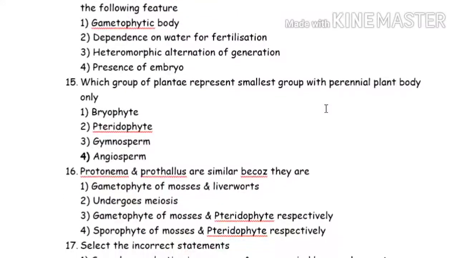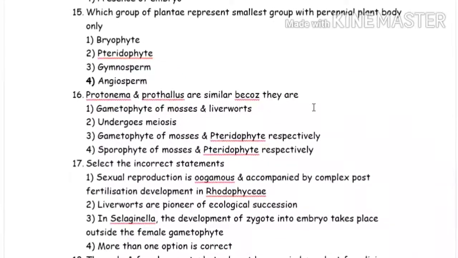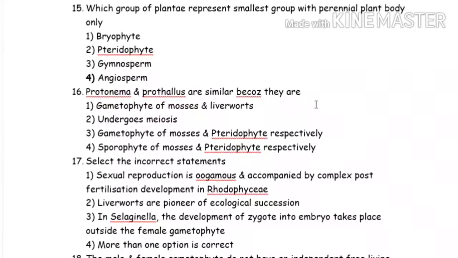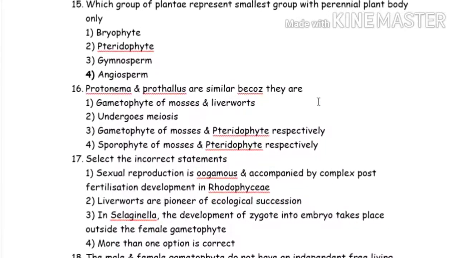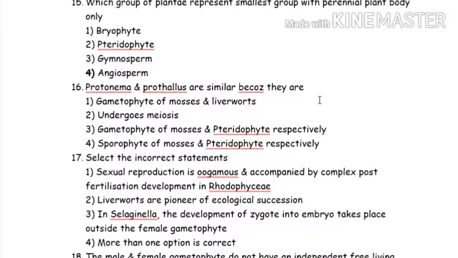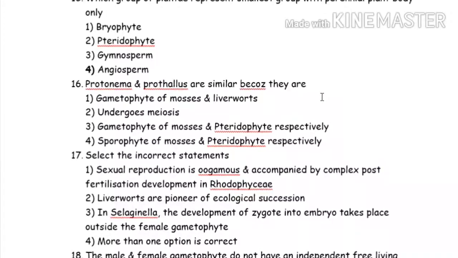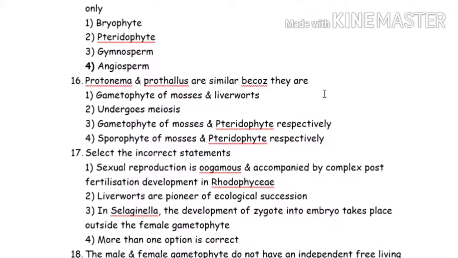Fifteenth question. Which group of plantae represents the smallest group with perennial plant body? Which is the smallest group with perennial plant body? It means the question is asking which is having only perennial plant body. You have to give that answer.